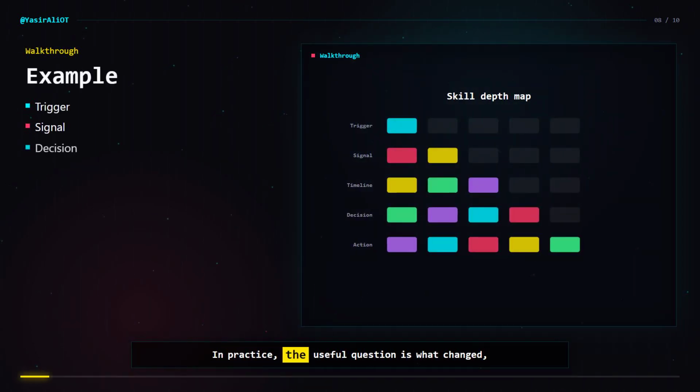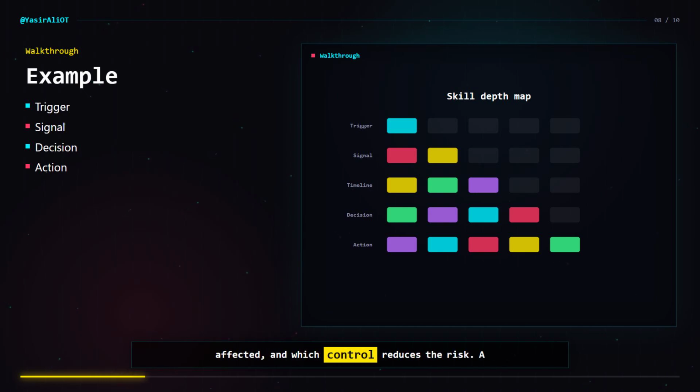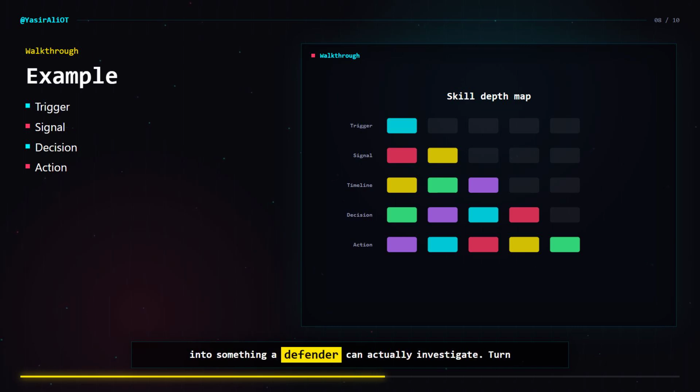In practice, the useful question is what changed, who is affected, and which control reduces the risk. A good walkthrough follows trigger, signal, decision, and action. That structure turns a broad topic into something a defender can actually investigate. Turn every concept into a small portfolio artifact.